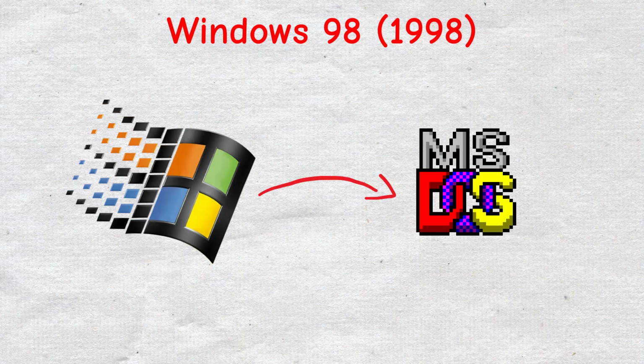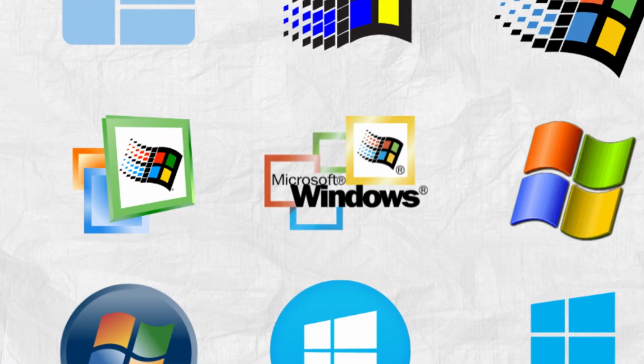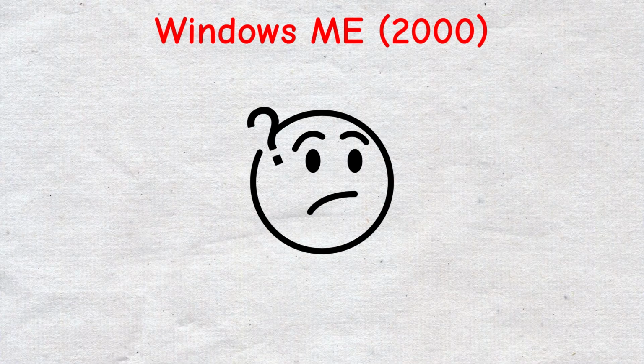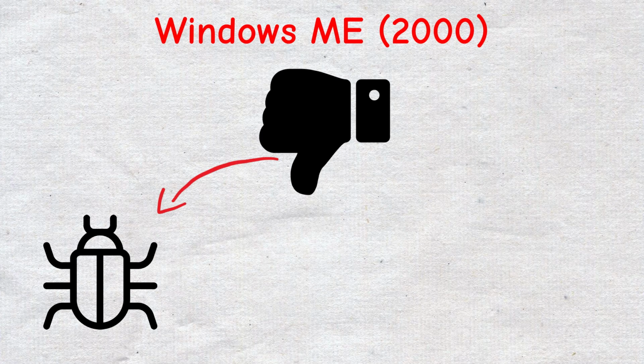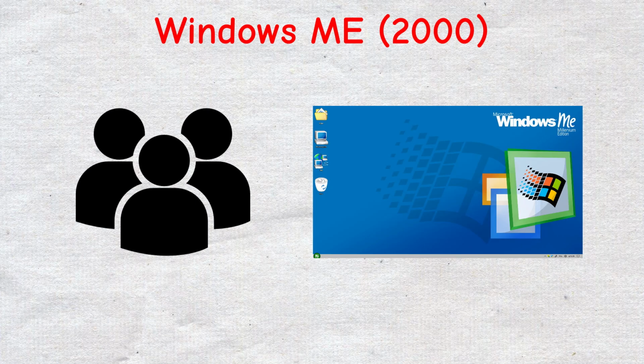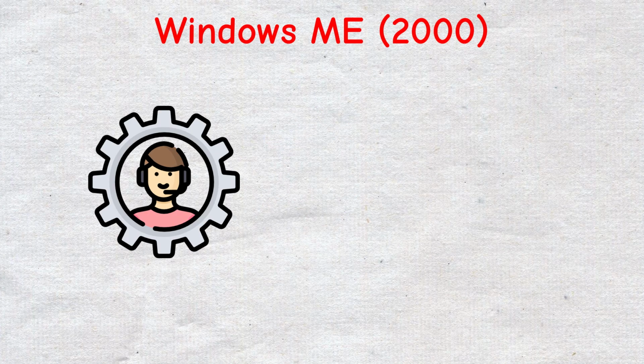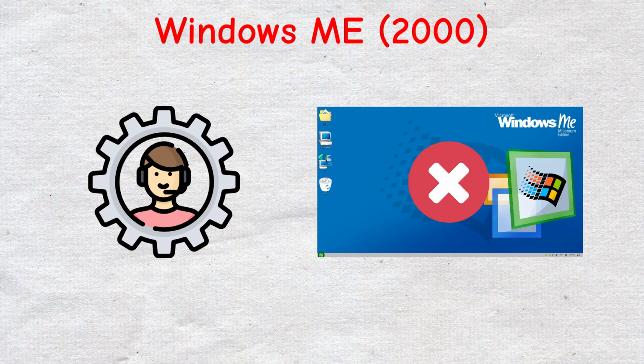It was the last Windows based fully on the old DOS system. Windows ME, 2000, designed for home users with digital media features like photo, video, and music support. Unfortunately, it became infamous for being buggy and unstable. Many users avoided it and stuck to older versions. Side note, techies nicknamed it Mistake Edition because of how unreliable it was.